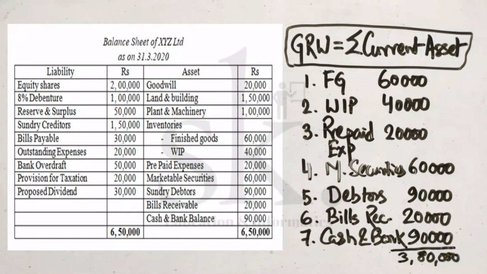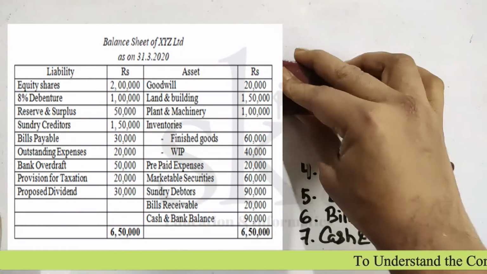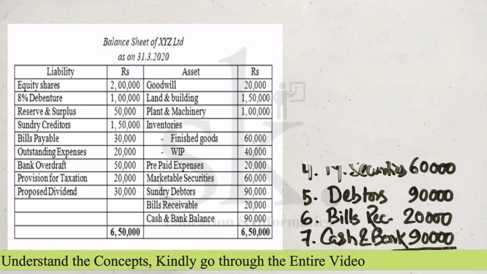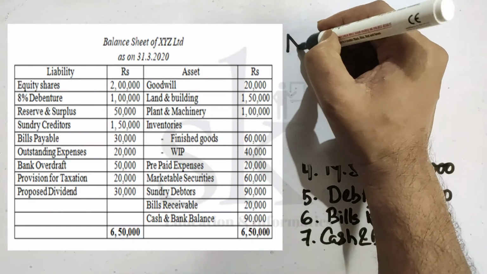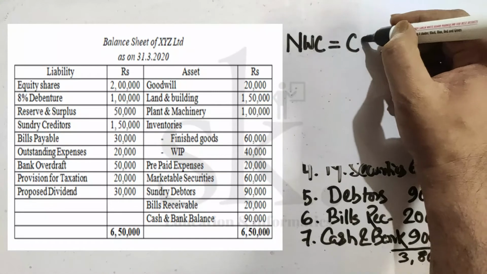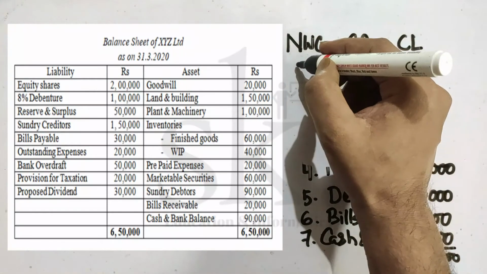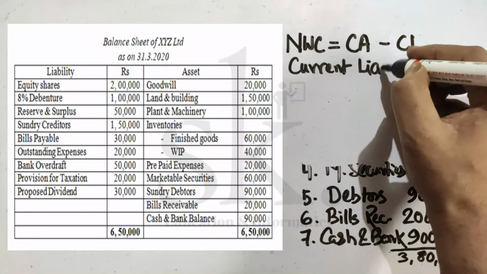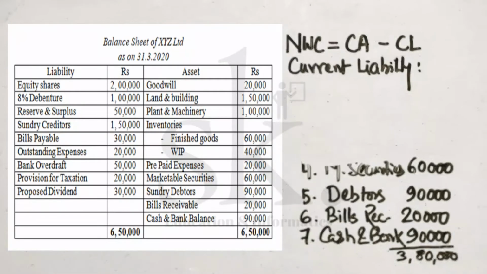Now I just rubbed out the above part. So let's talk about the current liability in order to calculate the net working capital. We got 3,80,000 as the summation of current assets. We have calculated gross working capital. In order to calculate net working capital, we know it's equal to current asset minus current liability. Under current liability, what all things are coming? I require to check the liability side of the balance sheet.